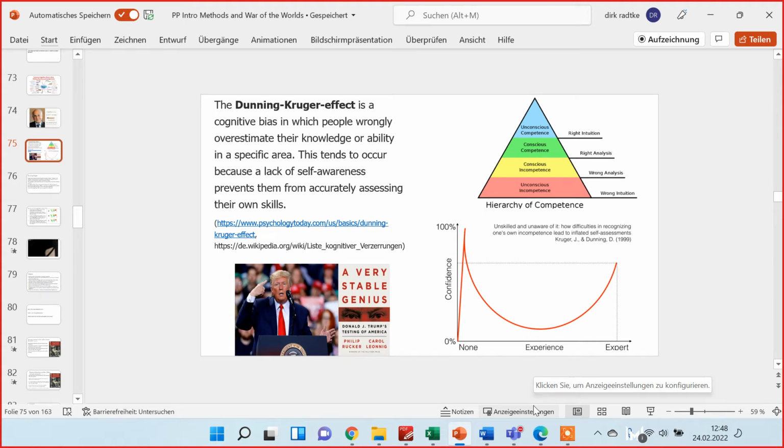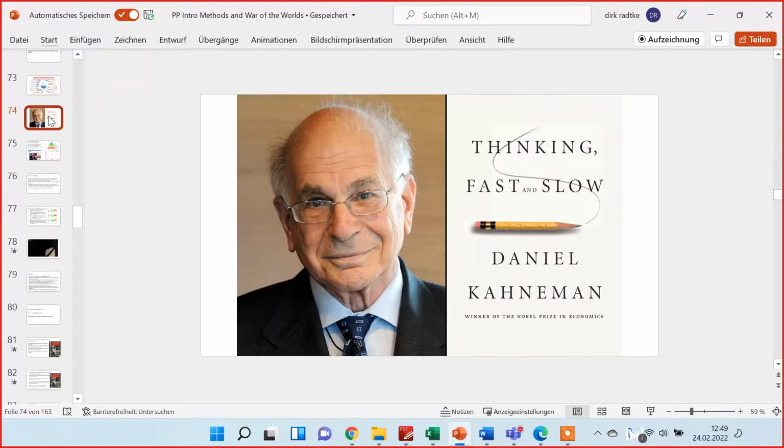The Dunning-Kruger effect states that people very often overestimate their knowledge or ability in a specific area, and that especially those who are very secure of their own abilities are very often not very able. Famous example, Donald Trump, who thinks that he himself is a very stable genius. So Dunning-Kruger is one of many cognitive biases that we need to be aware of to avoid them.